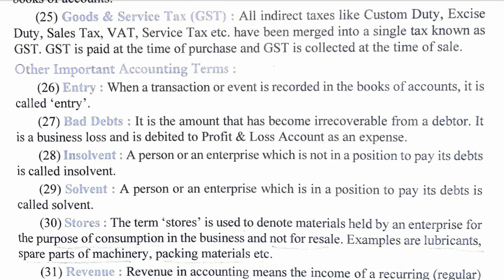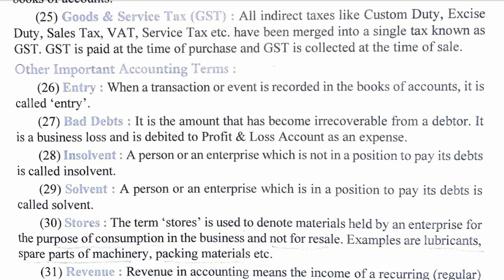But try to understand what is indirect tax and what is direct tax. Direct tax is paid directly on our income. So tax paid on salary is direct tax. Tax paid by a businessman on profit is direct tax. But indirect taxes are those which are not declared as tax, but we pay the amount indirectly when we purchase any good or service.